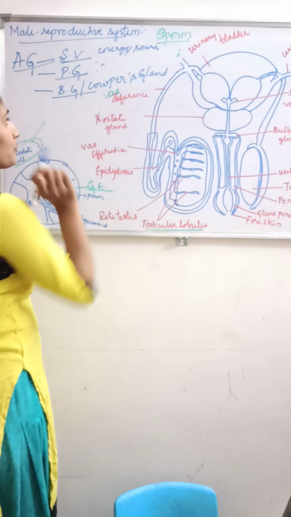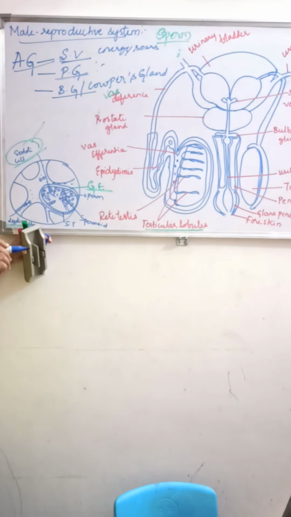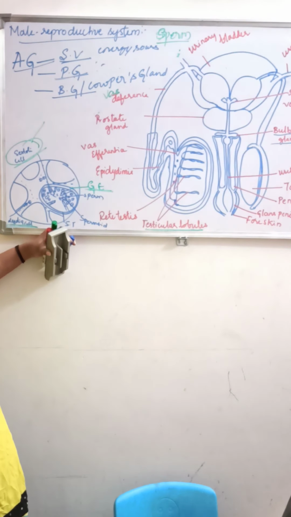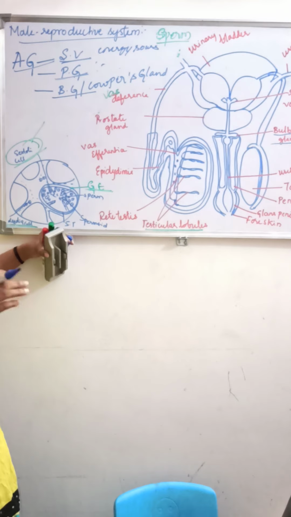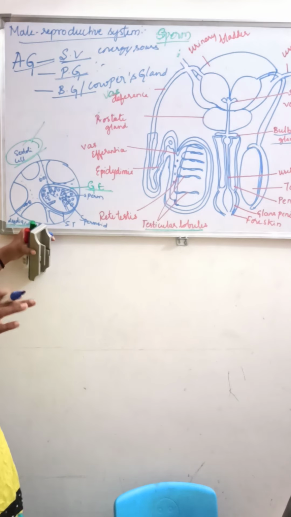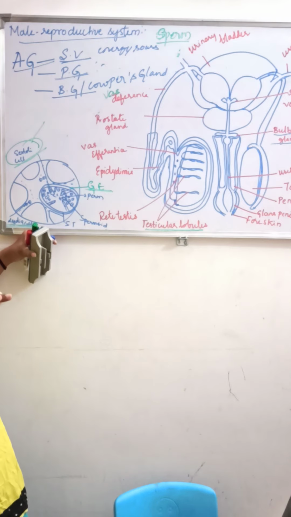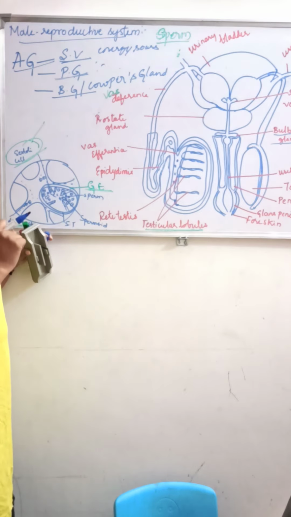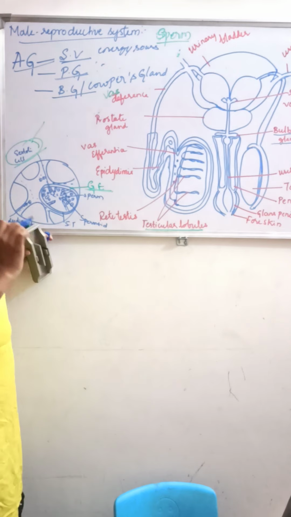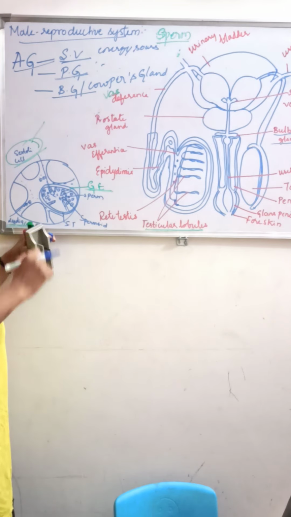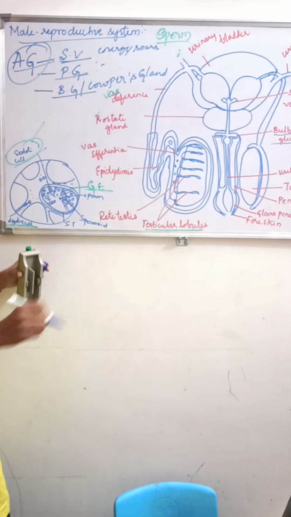What does the bulbourethral gland, or Cowper's gland, do? You can see here, this is the bulbourethral gland. It contains a highly alkaline mucus, which helps in the lubrication of the penis. So this is about the accessory glands.